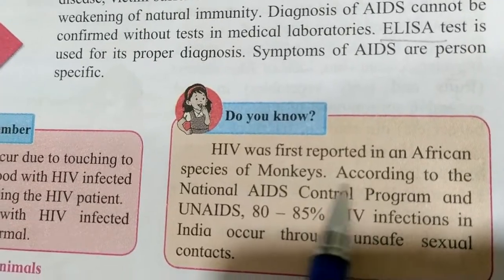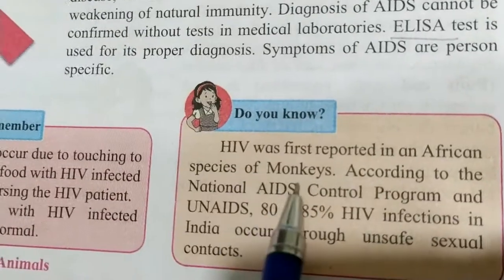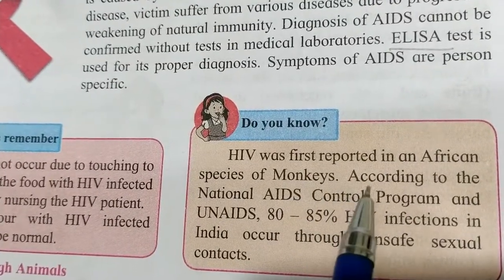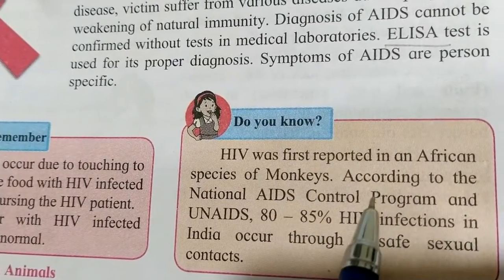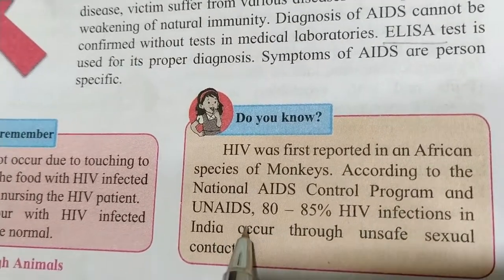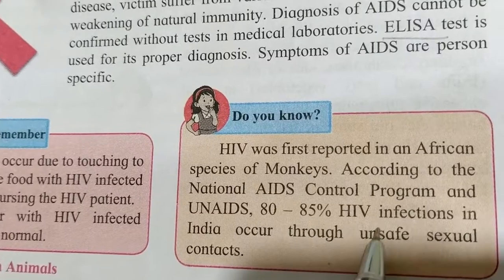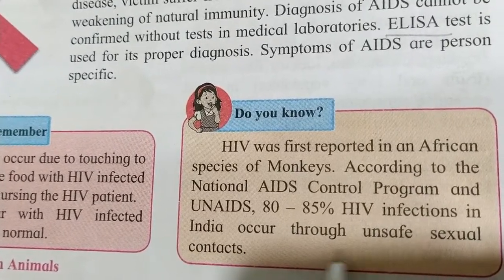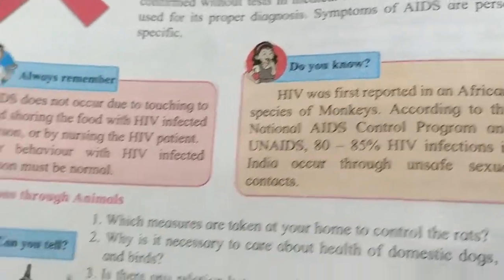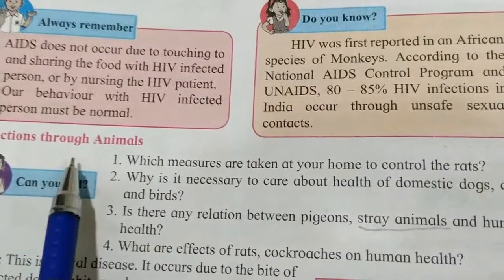So actually HIV was first found in monkeys only, and then it spread to humans. According to the National AIDS Control Program, 80 to 85% of HIV infection in India occurs through unsafe sexual contact.